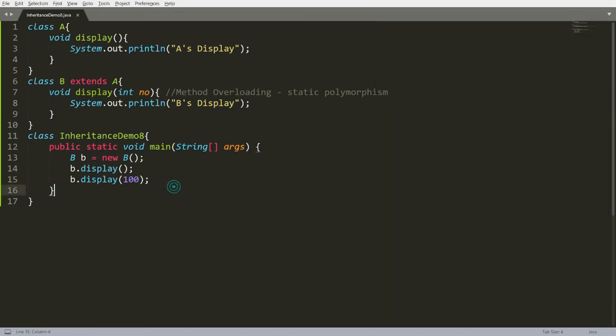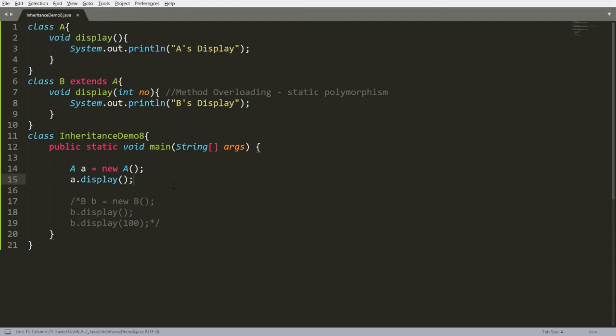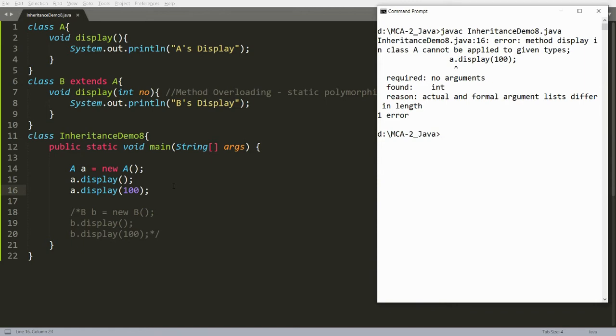But what can father access? This is really interesting. Instead of this, if I create an instance of father, that is A equal to new A, then using A, I can definitely call the function that is available in A, but I cannot call the function that is available in B. For example, display(100). If you try this, you will get an error that it cannot be applied to the given type. So father cannot access the property of the child.